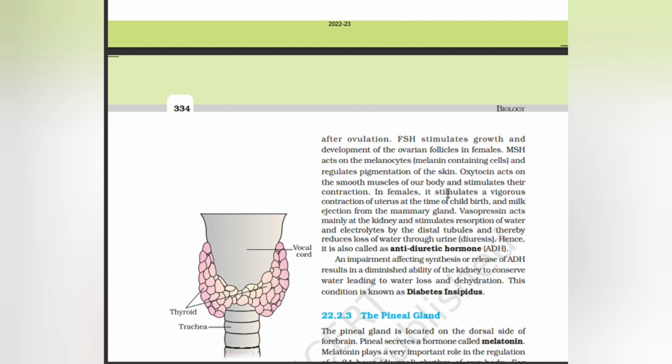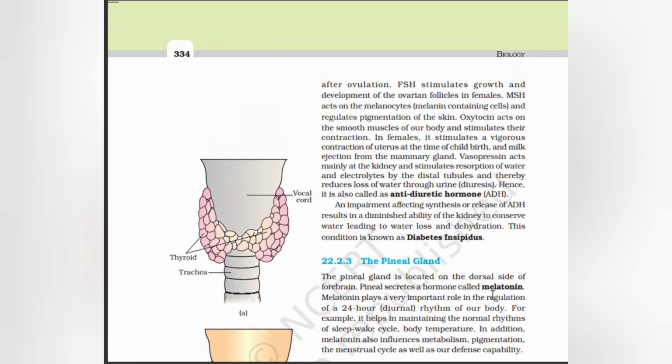In females, it stimulates the vigorous contraction of the uterus at the time of childbirth and milk ejection from the mammary gland. Vasopressin acts mainly at the kidney and stimulates reabsorption of water and electrolytes by the distal tubules and thereby reduces loss of water through urine, that is diuresis. Hence, it is also called antidiuretic hormone. An impairment affecting synthesis or release of ADH results in diminished ability of the kidney to conserve water, leading to water loss and dehydration. This condition is known as diabetes insipidus.